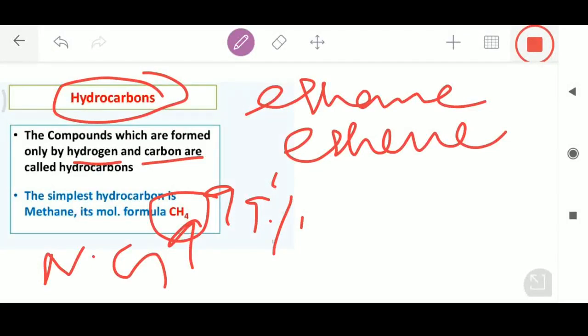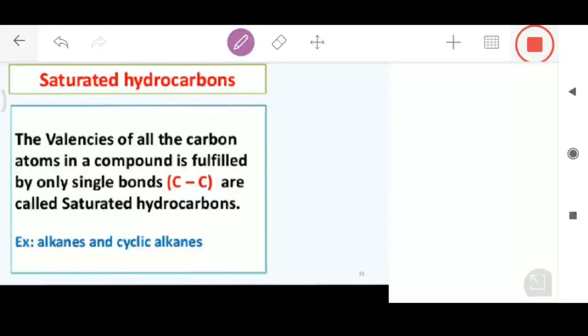Let's discuss the important types of hydrocarbons. There are two main types of hydrocarbons. One is saturated hydrocarbons and another is unsaturated hydrocarbons. So hydrocarbons have been classified into two types, saturated and unsaturated. Let's discuss what these saturated hydrocarbons actually are.